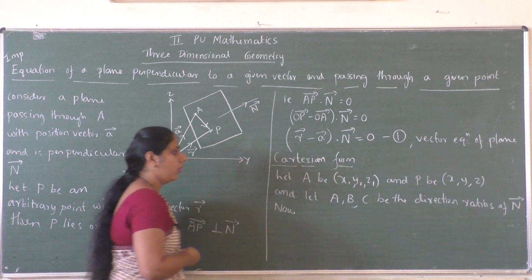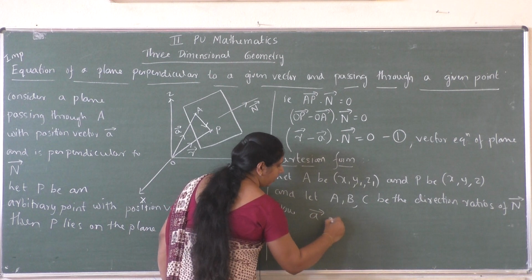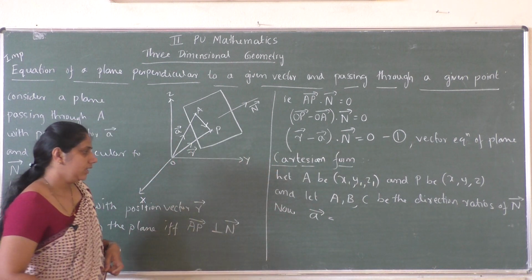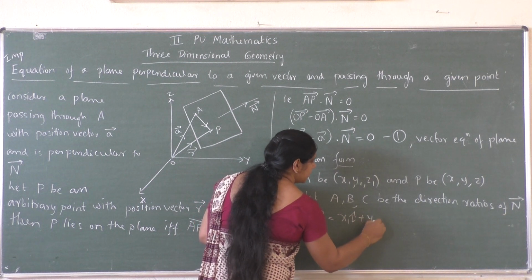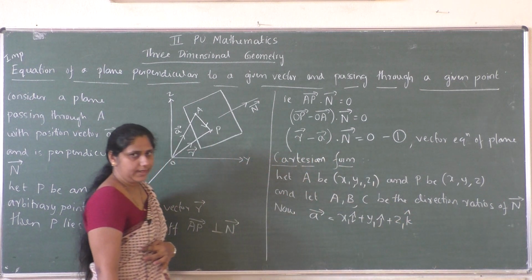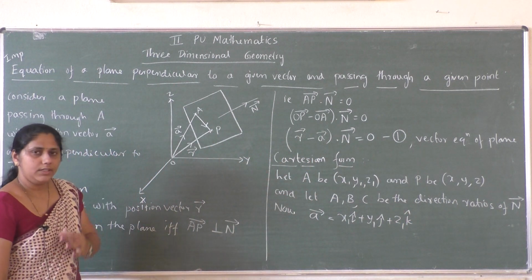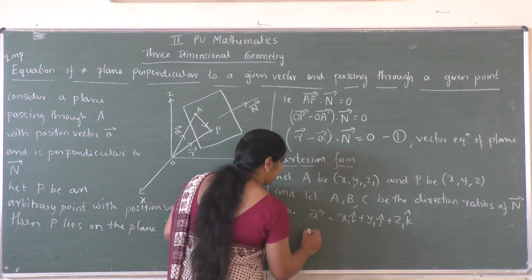Now if A is the point (x1, y1, z1), then what is the position vector of A? That is A vector. It is x1 i cap plus y1 j cap plus z1 k cap. If point P is (x, y, z), then what is the position vector of P?